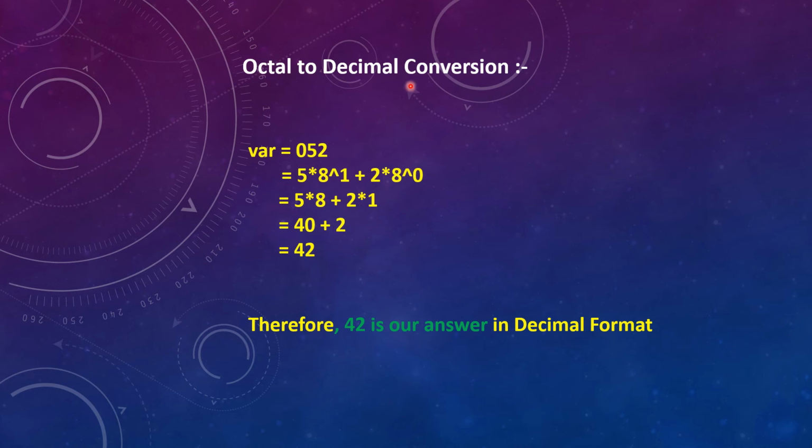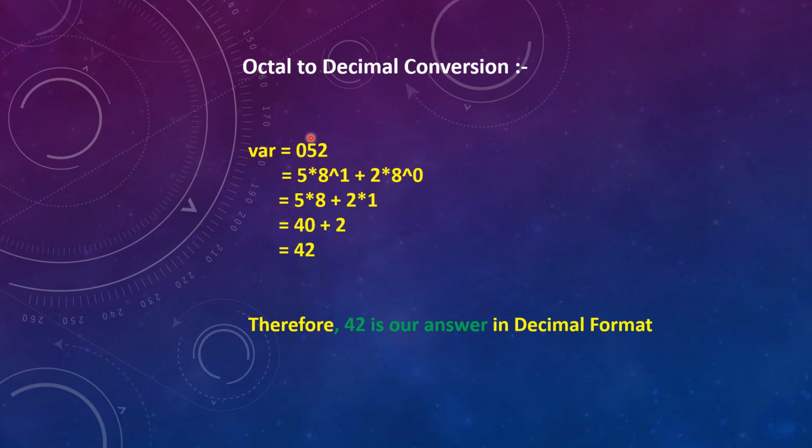So octal to decimal conversion. Our number is 052. You can consider it as 52 because we have saved it as an octal number, correct? Now you just need to start from the right hand side, take the first number, that is 2. So 2 into what is the base of this number? 8, right? It is an octal number. So you need to keep the base as 8 to the power 0 because it is first. Next you need to write plus in between.